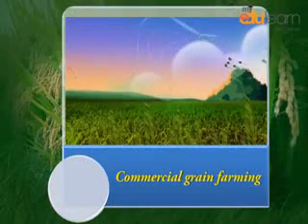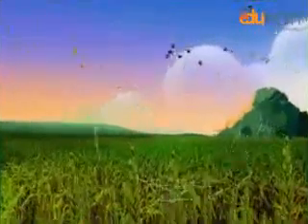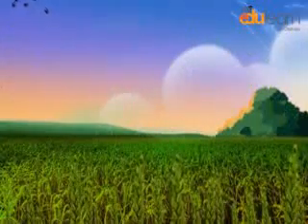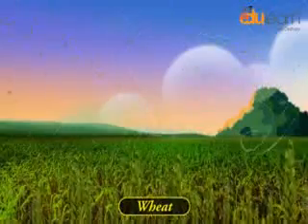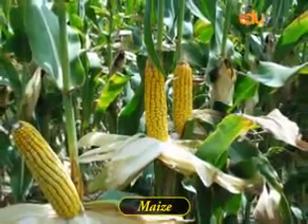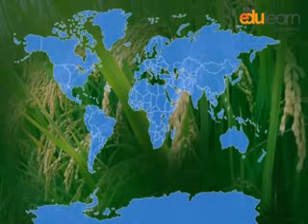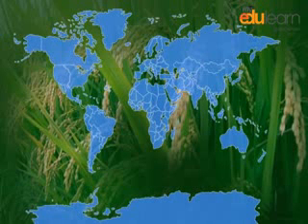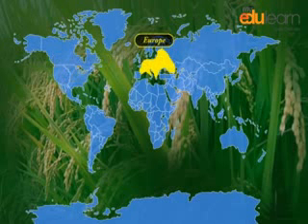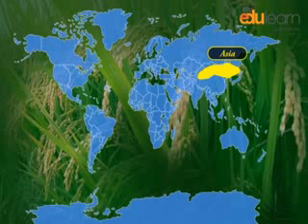Commercial grain farming. In commercial grain farming, crops are grown for commercial purpose. Wheat, maize are common commercially grown grains. Major areas where commercial grain farming is practiced are temperate grasslands of North America, Europe, and Asia.